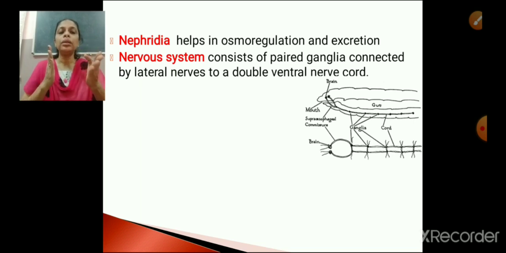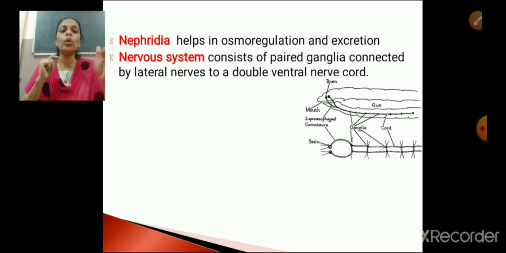Look at the picture given at the side. There you can see near the head region two small dots, right? Those dots are nothing but the ganglia which represent the brain. A group of nerve fibers joined together, entangled together to form paired ganglia. So one pair is found in the head region and that acts as the brain.